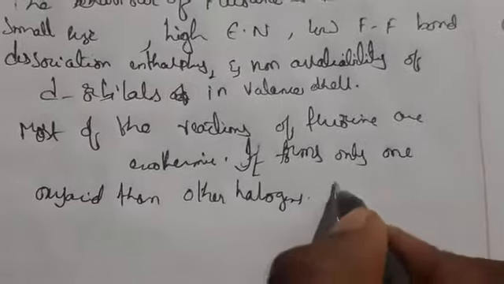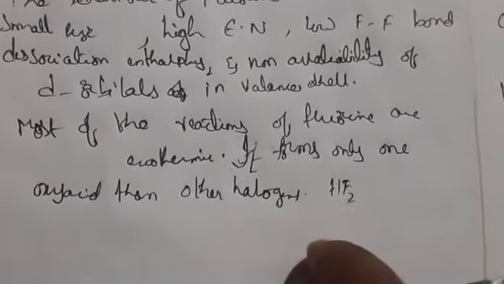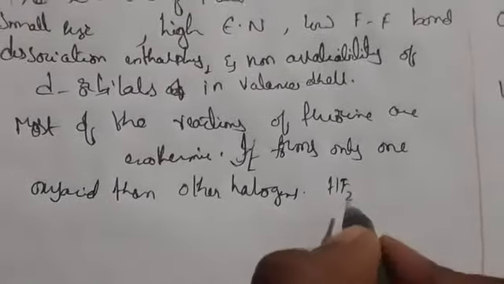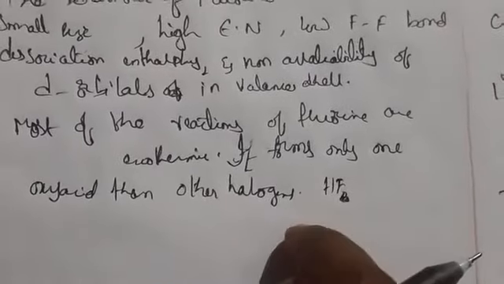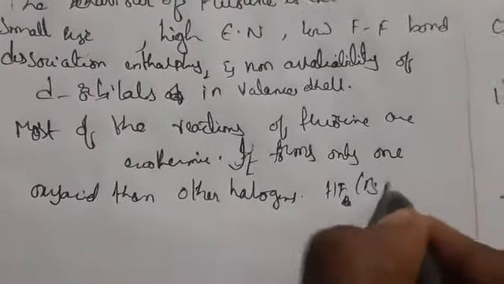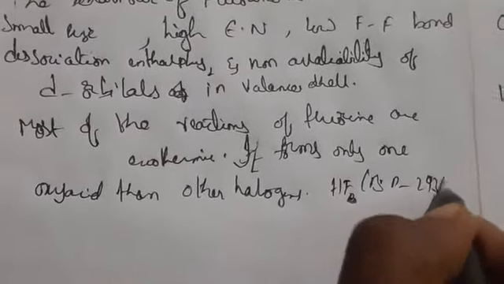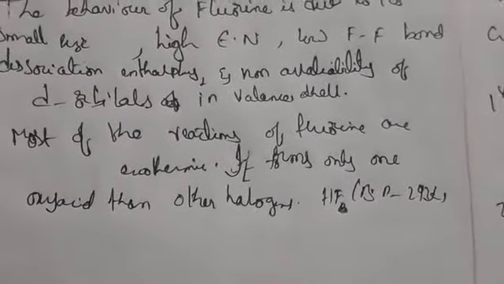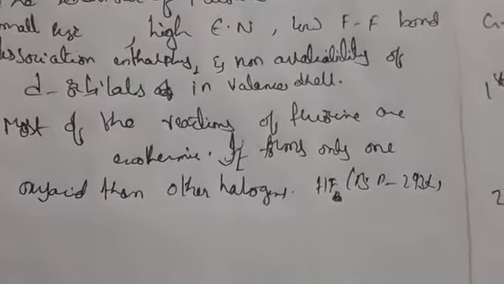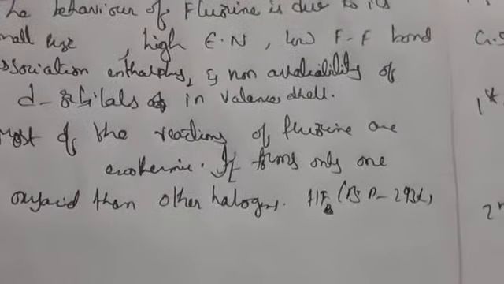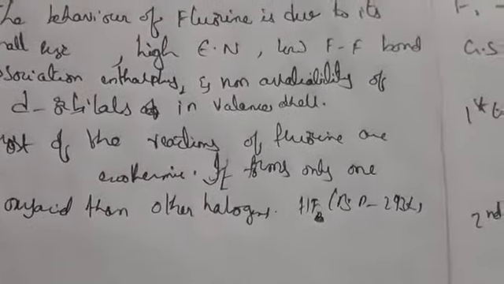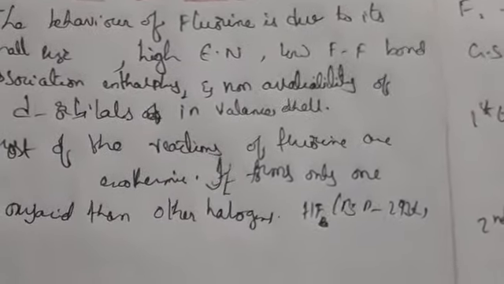Hydrogen fluoride is a liquid, with a boiling point of nearly 293 Kelvin due to strong hydrogen bonding. The other hydrogen halides, HCl, HBr and HI, are all gases.